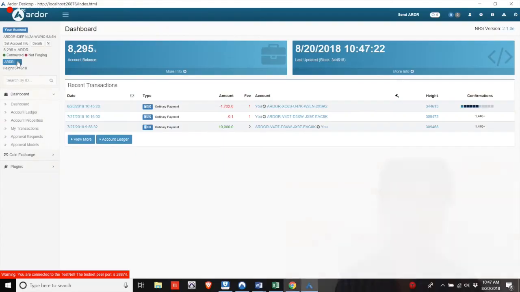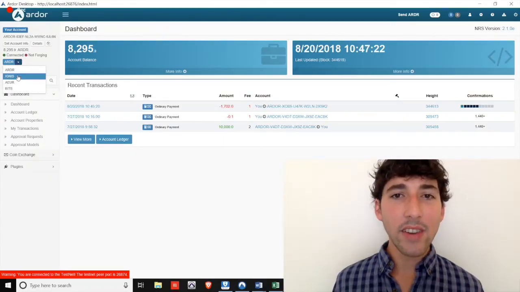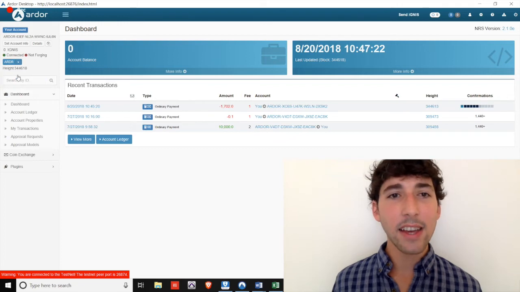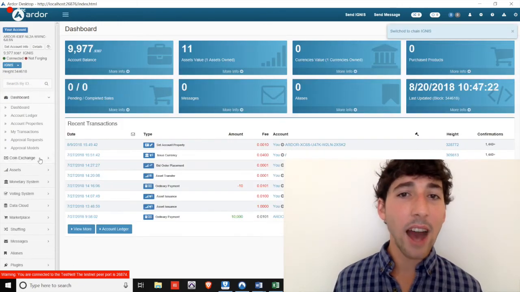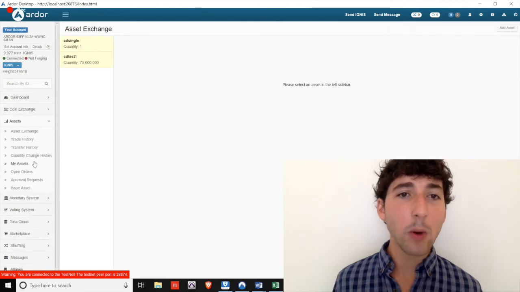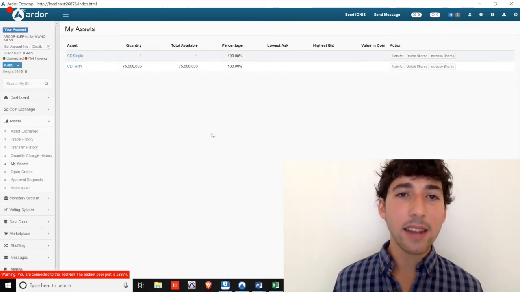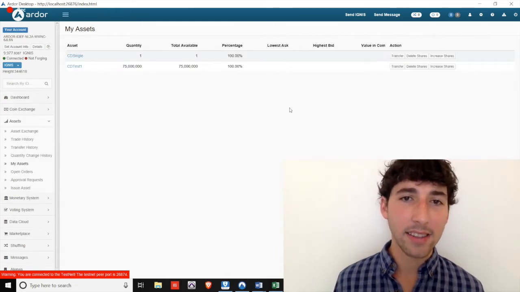Let's take a moment to look at how we could create a transaction voucher for an asset on the Ignis child chain. If you do not know how to create an asset in the first place, a guide is included in the video description. Log into the Ignis child chain in the testnet wallet and navigate to Assets and then click My Assets. You'll notice I have two assets here that I have created in the past. I will click the Transfer button next to the CD Test 1 asset.